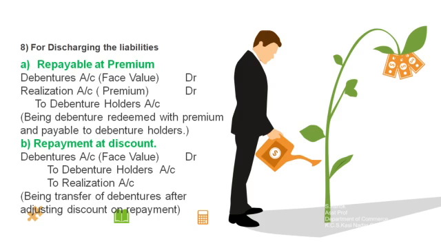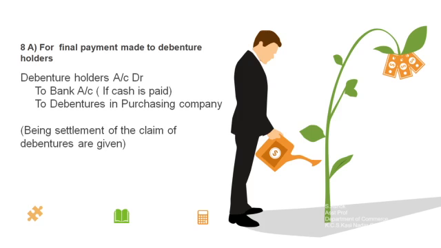So this is the continuation of the 8th journal entry. This journal entry is being made for the purpose of the final settlement made to the debenture holder. So the journal entry will be debenture holders account debit. Why is it being debited? Because he is going to receive the amount from the selling company, right? So debenture holders account debit to bank account, to debentures in purchasing company account. So what is the amount paid by the purchasing company? Then the narration is settlement of the claim, debentures are given.